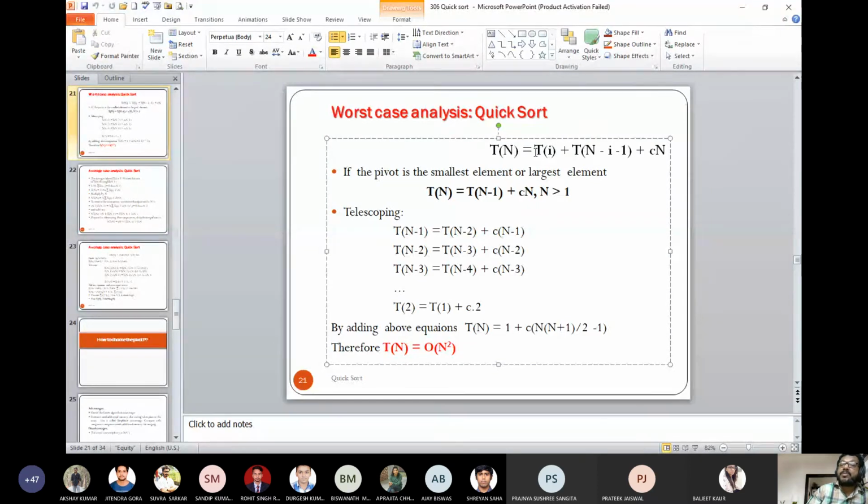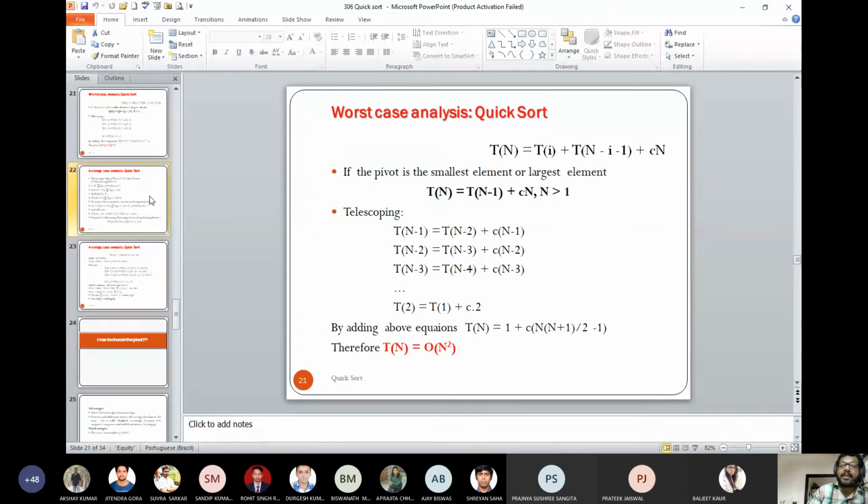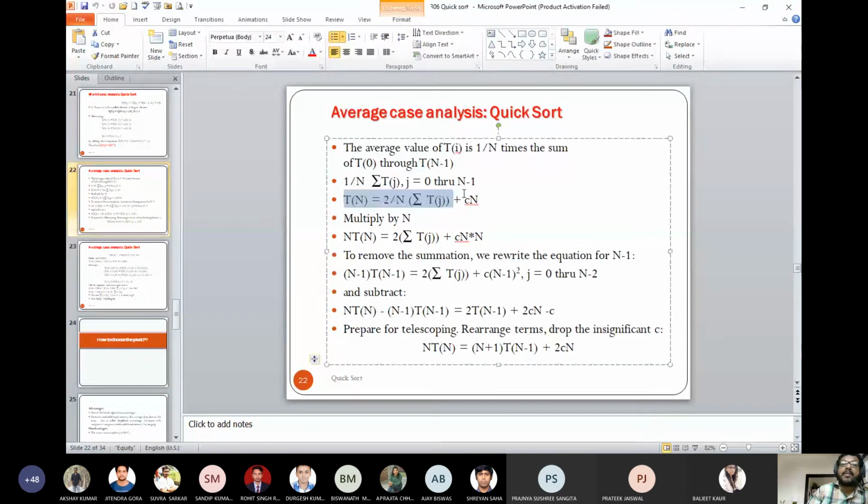For the worst case, there is only one choice. Here it is not written exactly. This is the term you are finding, and this particular line will be the answer, because 2 times n by n summation over Tj, j varies from 1 to n minus 1. So this recurrence relation has to be solved. I'll share the complete derivation from my notes. I'll upload the PDF to you. I think it is very simple, and you'll find how we are finding it.